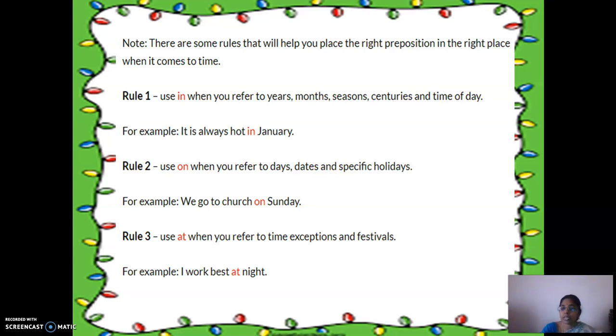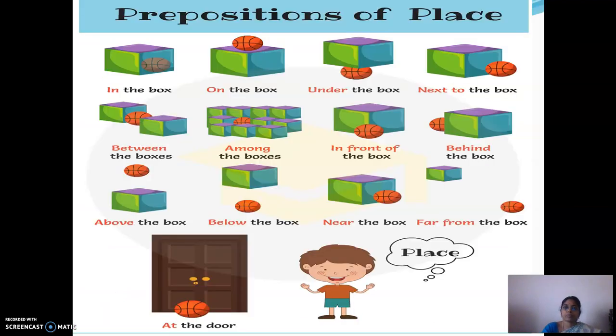So these rules have to be followed when you are using prepositions. Preposition of place. Second type is preposition of place. Can you see the picture in the box? The position of the ball is here, right? The place where the ball is placed, here in the box. On, the surface is touching. Under, also the surface is touching.